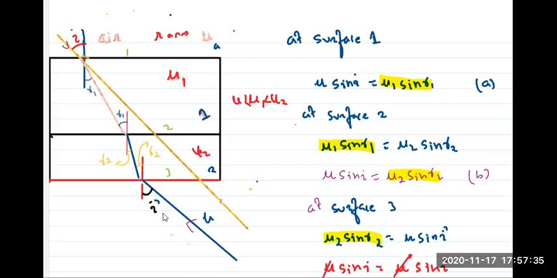Suppose this is the incident ray, don't you think this should be your emerging ray? This is an emerging ray, yes or no?